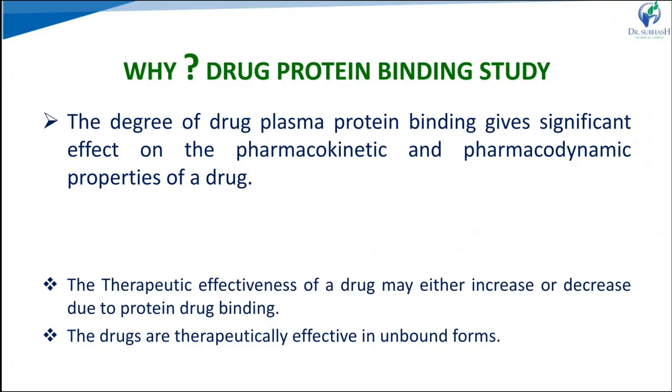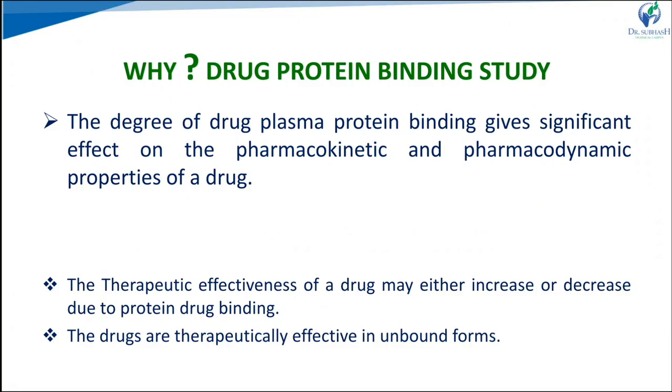Why do we have to perform protein binding studies? The degree of protein binding of a drug has a significant effect on the pharmacokinetic and pharmacodynamic properties of the drug. The therapeutic effectiveness of a drug may be either increased or decreased due to protein binding. Drugs in the unbound, free form give the therapeutic effect.